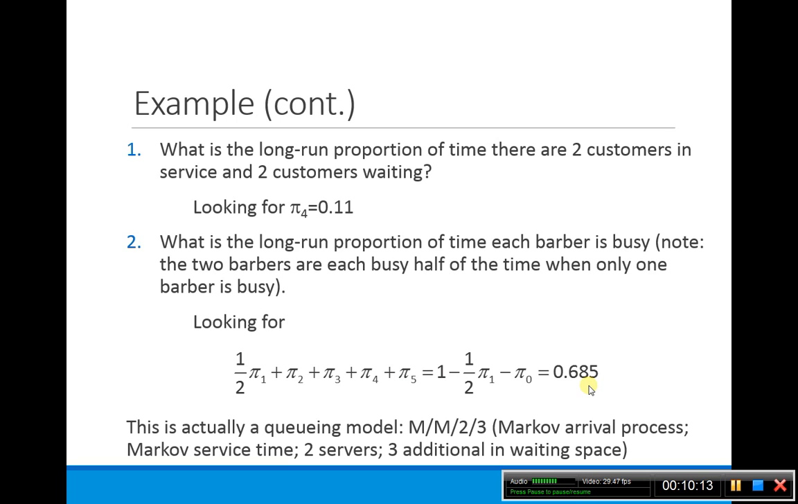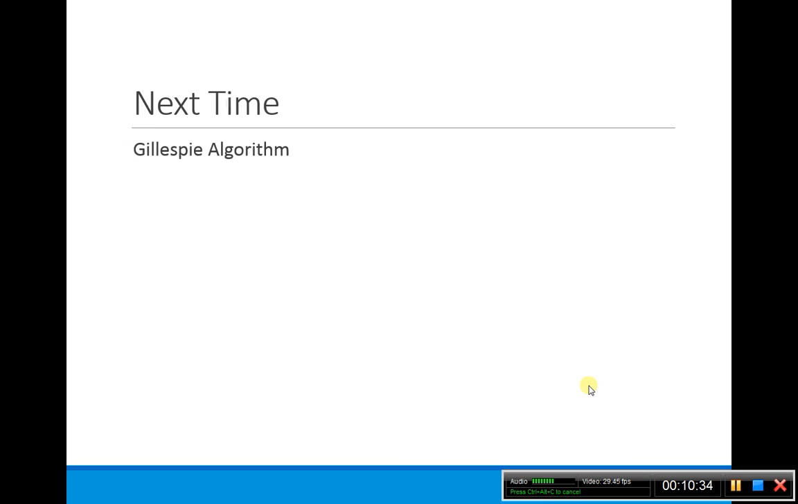And this is actually what's called a queuing model, which is famous. We're not going to be able to get into queuing models too much, but this is pretty much our example of one. The queuing model is a Markov arrival process, M/M/2/3, where the 2 stands for 2 servers, the 2 barbers that we have, and 3 stands for how much waiting space we have. The next time, we're going to look at the Gillespie algorithm, which is going to help us simulate what some of our continuous time Markov chains look like and how we would actually use this in real modeling problems.